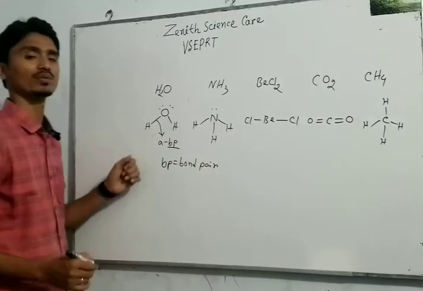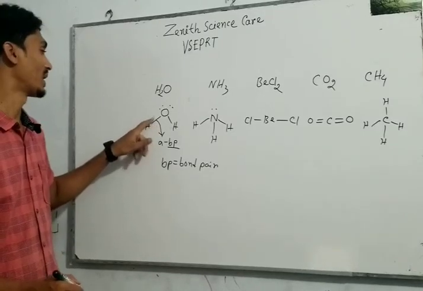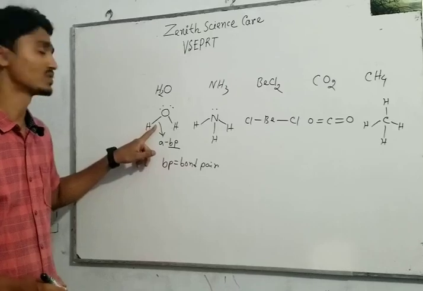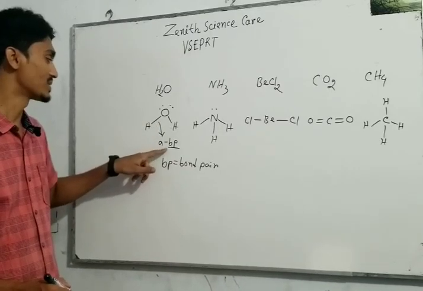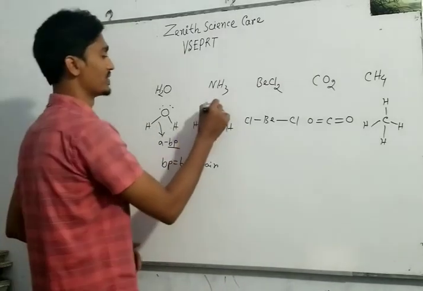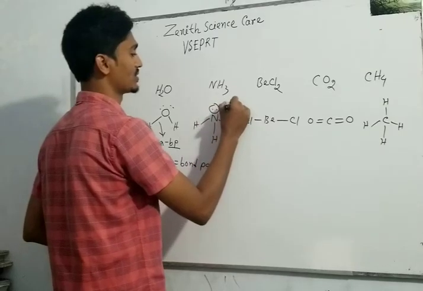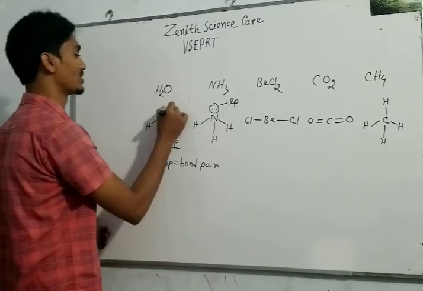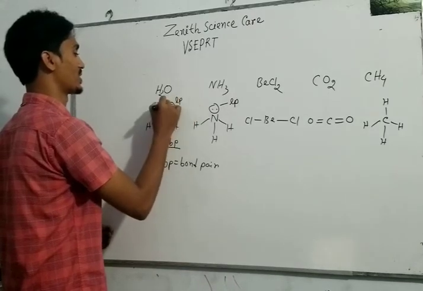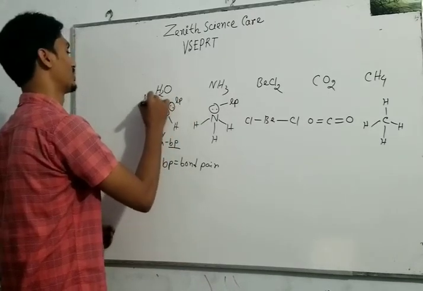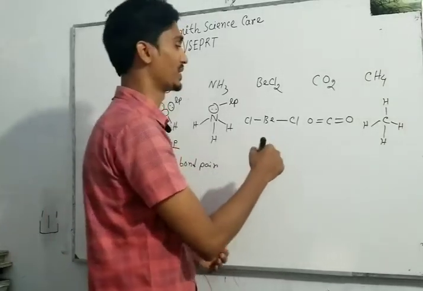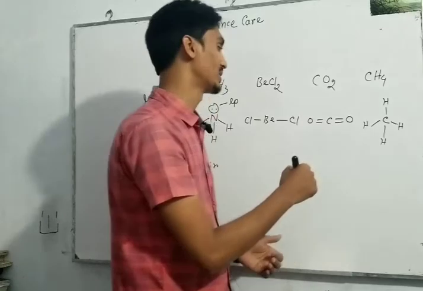We know single bonds are called sigma, and one bond has 2 electrons, so we can call it a sigma bond pair. These 2 electrons are called a lone pair. Here 2 lone pairs are present in the water molecule, while beryllium chloride has no lone pair, and carbon dioxide has no lone pair.